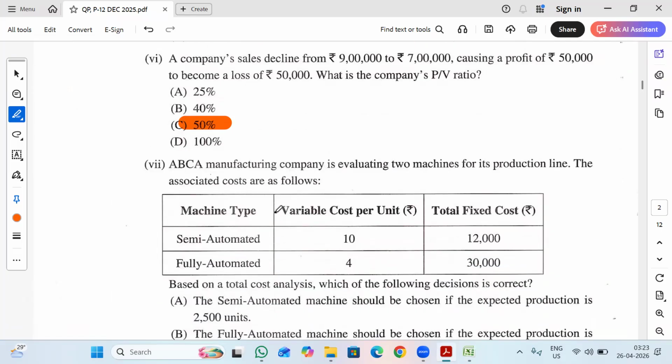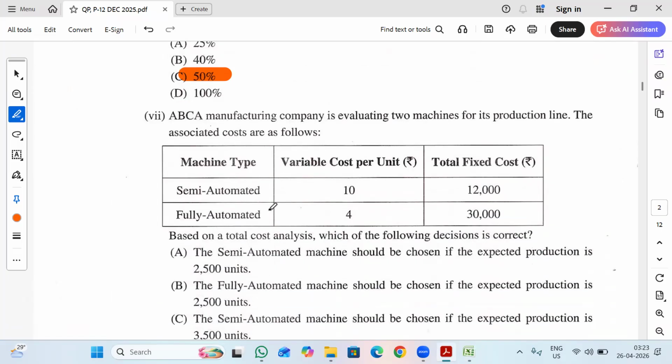So let's move on to the seventh problem. ABC, a manufacturing company, is evaluating two machines for its production line. The associated costs are as follows. So here we have two types of machines, semi-automated and fully automated. Variable cost per unit is 10 and 4, fixed cost is 12,000 and 30,000. Based on a total cost analysis, which of the following decisions is correct? So they are asking for cost analysis. Which one is the right option?